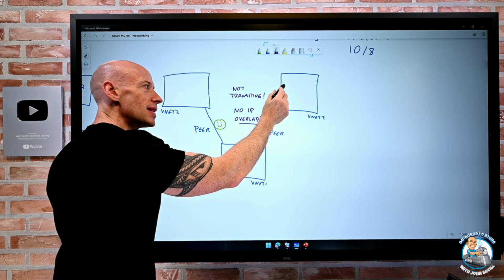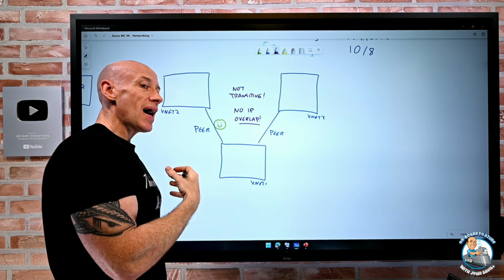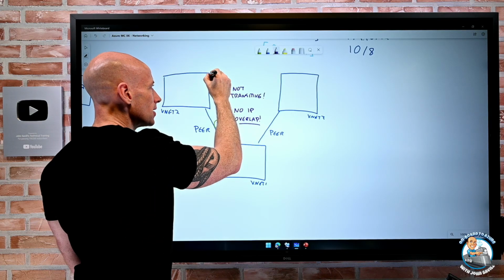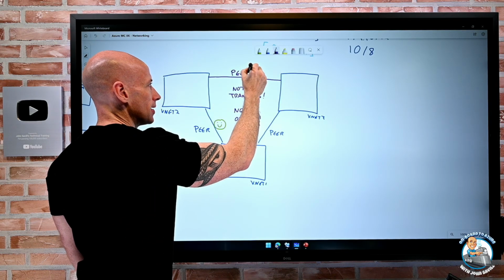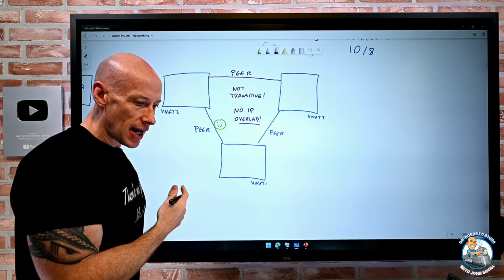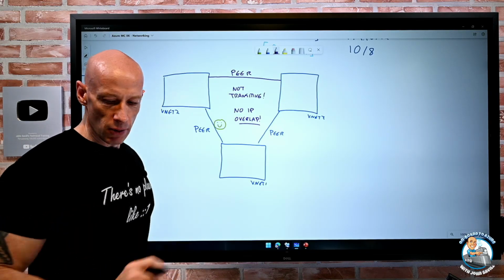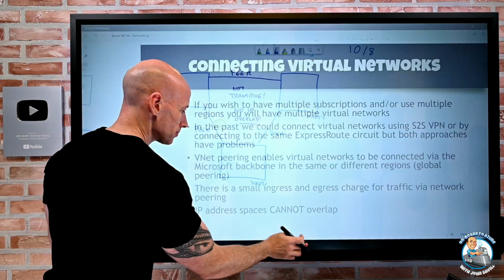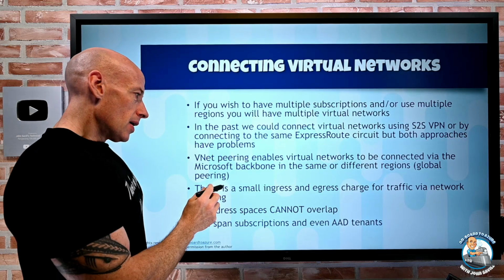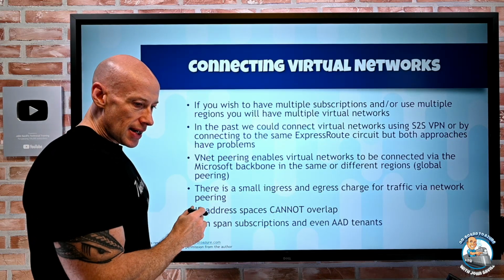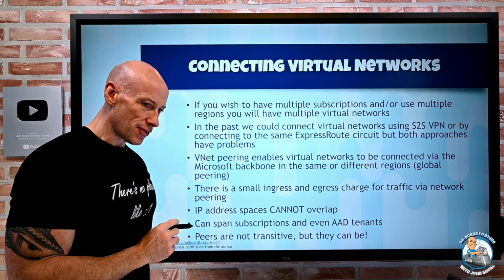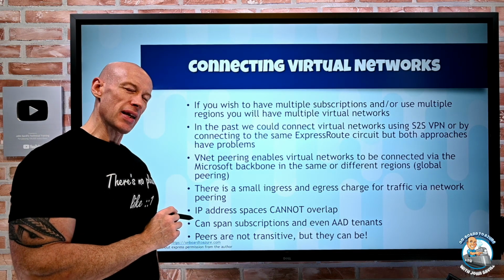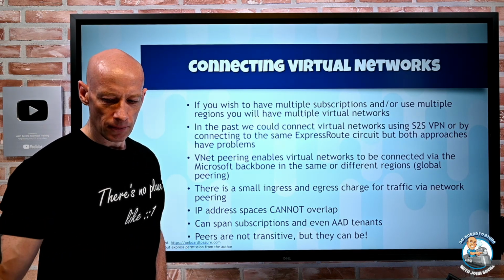So if I wanted these to be able to talk, I would have to explicitly add a peering relationship between them. That's how I could make them actually be able to communicate with each other. Now, it can span subscriptions, it can span Azure AD tenants, but it's not transitive, but they can be. What does that mean?